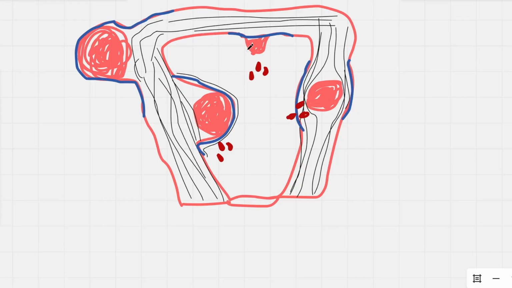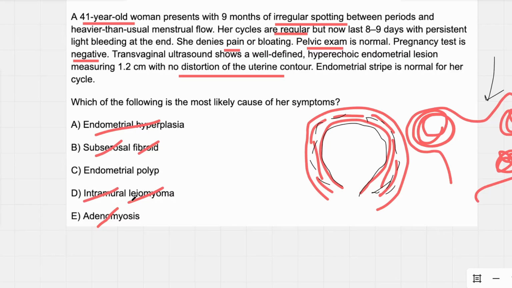Finally, we have our endometrial polyp. This one, pay attention to the submucosa that I outlined here in blue. This one is beyond the submucosa. It's part of the endometrium itself. So this one absolutely bleeds. They're usually pretty small, like a centimeter, maybe 2, and they're painless. And because they're small, they don't distort the uterine cavity. So probably not any of our leiomyomas, again, just because of this uterine contour being symmetrical.